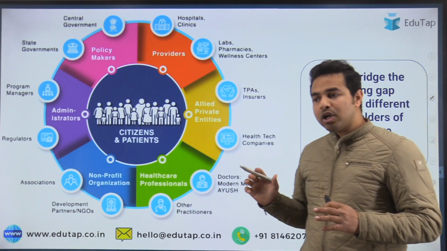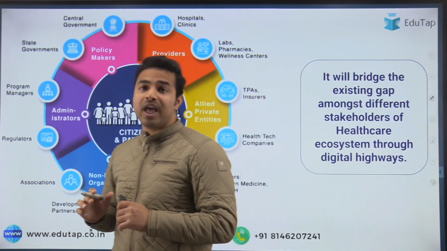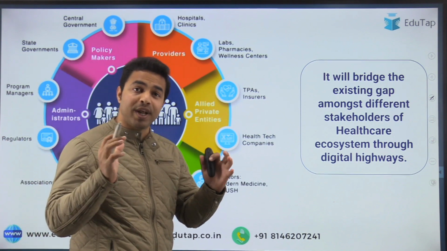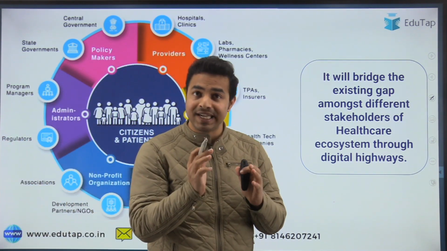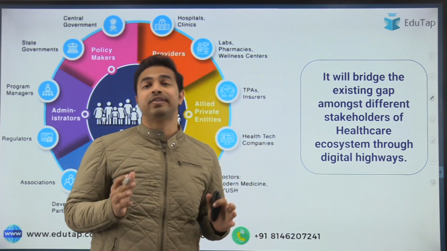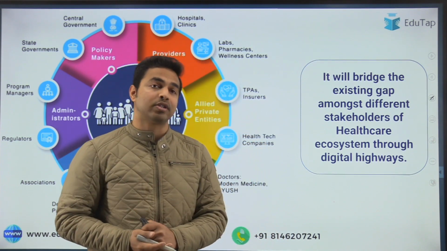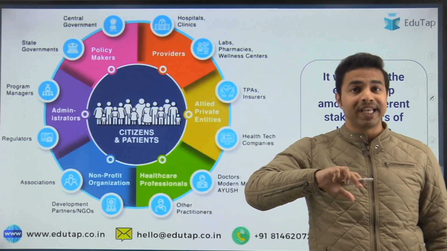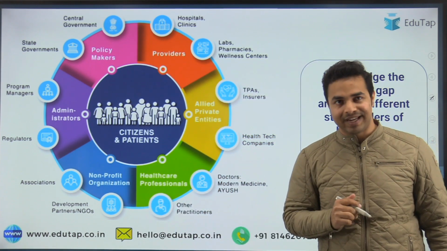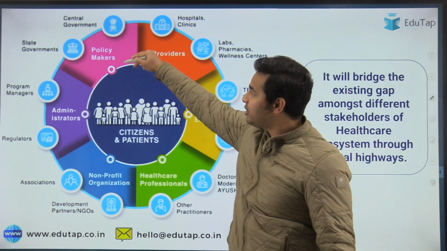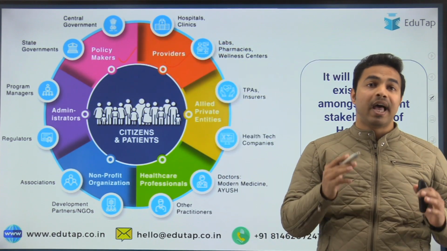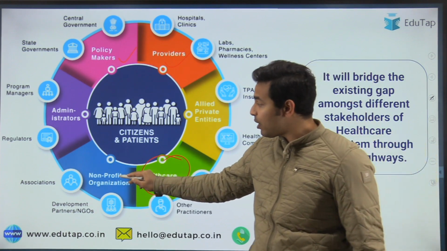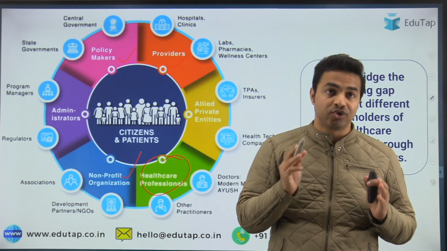Now when we talk about the Ayushman Bharat Digital Health Infrastructure Mission, this mission is going to bridge the gap which presently exists between the different stakeholders of the healthcare ecosystem, and this will be done with the help of digital highways. Now who are these different stakeholders exactly? These include the policy makers, the providers, the allied private entities, healthcare professionals, non-profit organizations, and the administrators.